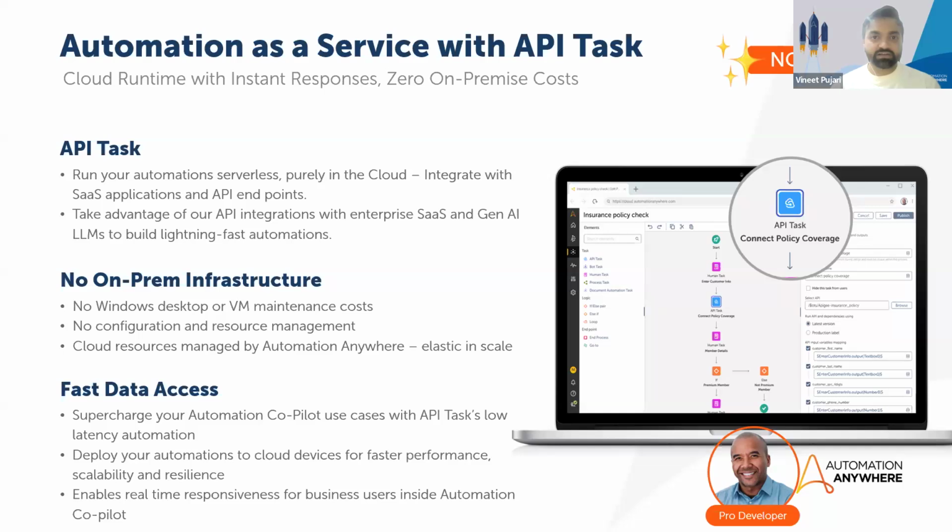And I'll give you a couple of examples wherein API tasks can be really handy, especially in agentic automation, where API tasks can give you real low latency speeds, as well as they can be called from any external system. You don't have to call from Automation Anywhere. You can call API tasks purely as endpoints. Now, I told you that API tasks can purely run in cloud. They can easily integrate with any application that has a service to it, through an API or a web service. And then API tasks do not need on-prem infrastructure. Again, we maintain the cloud infrastructure for API tasks, we as in Automation Anywhere.